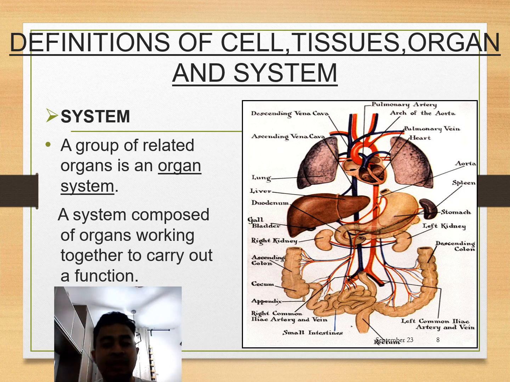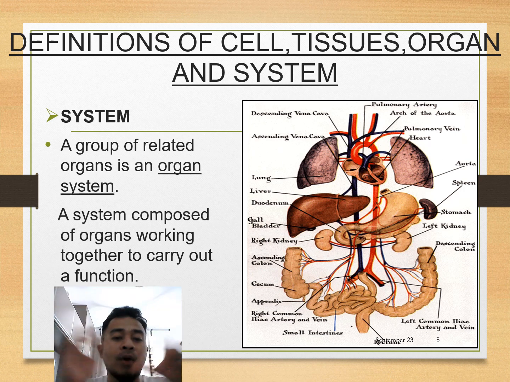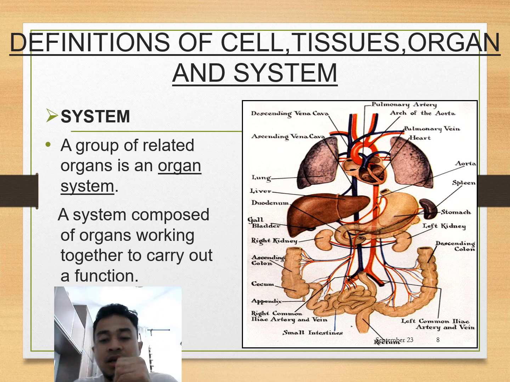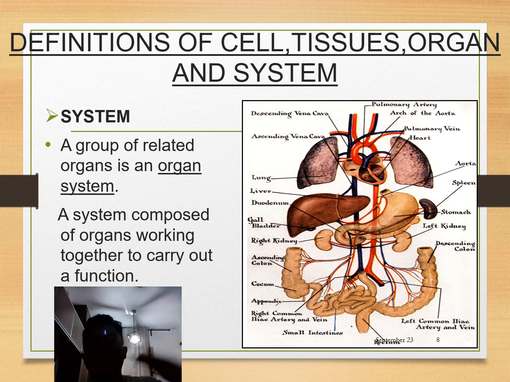Next is a system, which is a collection of organs that are related and form an organ system. A system is composed of organs working together to carry out a function. For example, when we eat, the organs that work when we eat: we engulf the food, and it goes to our stomach to churn and to digest, further making all the food become small particles and turn into chyme.